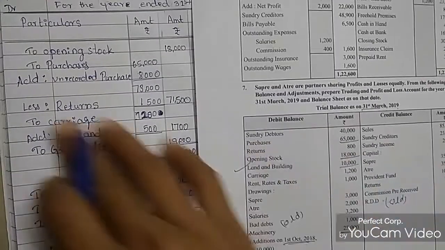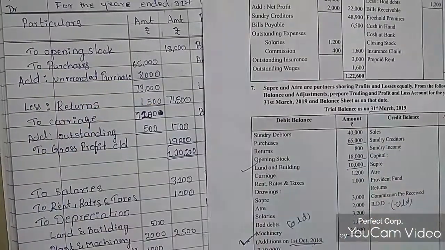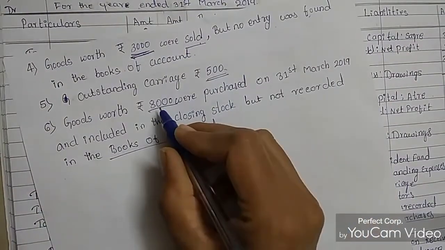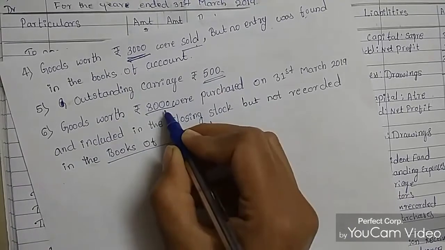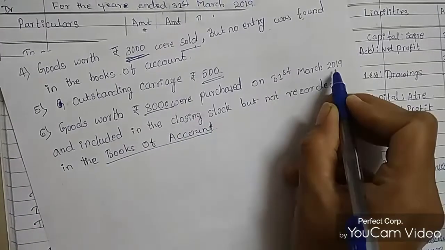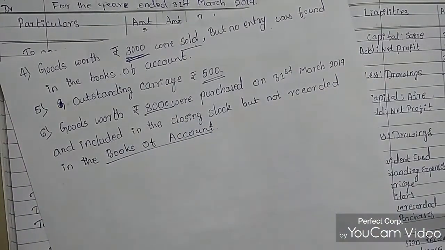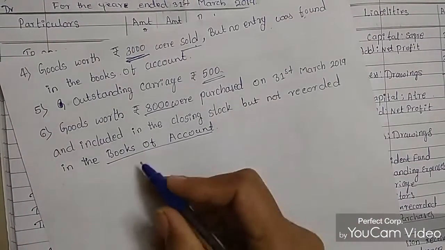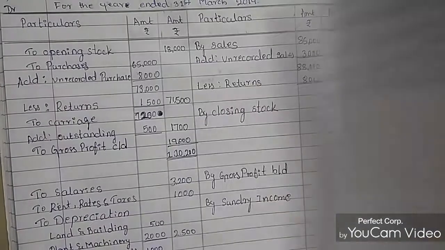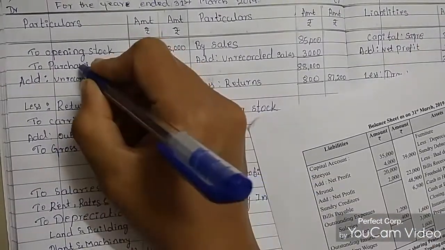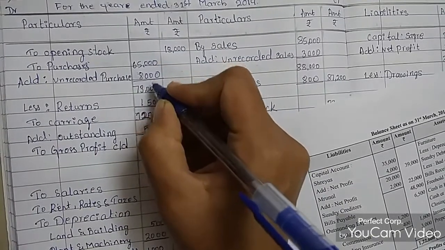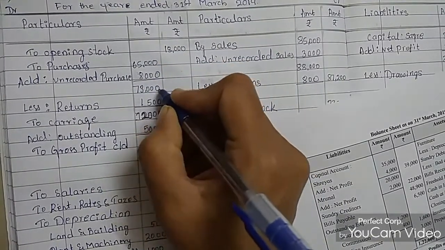65,000. And add unrecorded purchases. So unrecorded purchases how much? It is 8,000. Goods worth rupees 8,000 were purchased on 31st March 2019, but not included in the record in the books of accounts. So we are passing this entry of 8,000. So 8,000 we need to add with the purchases. So then we got 65,000 plus 8,000, it becomes 73,000.